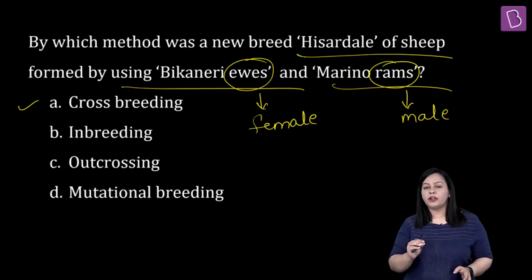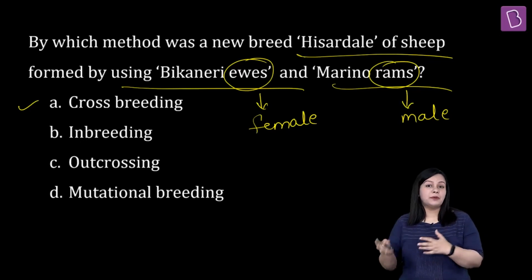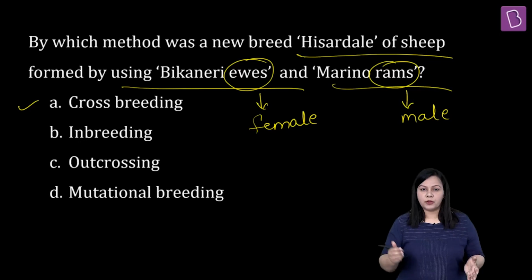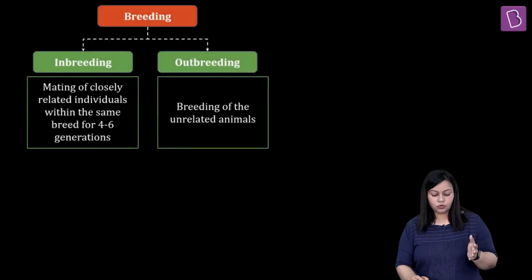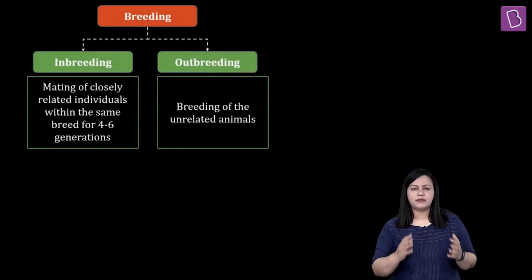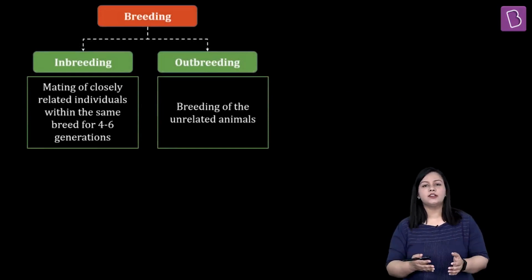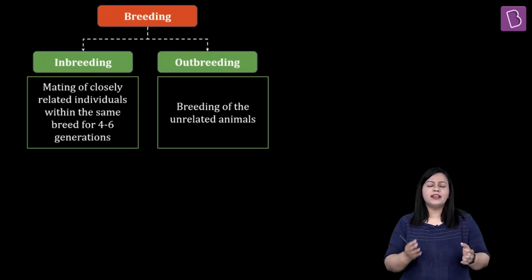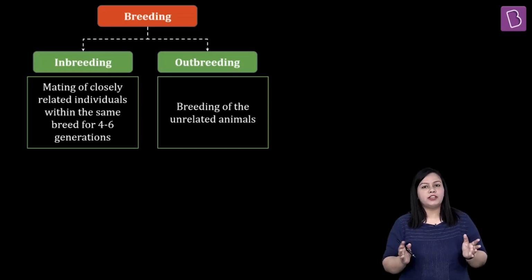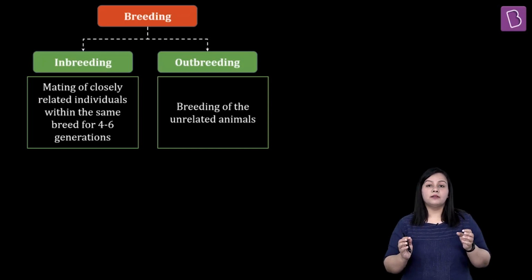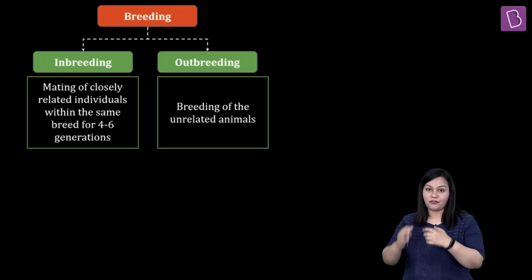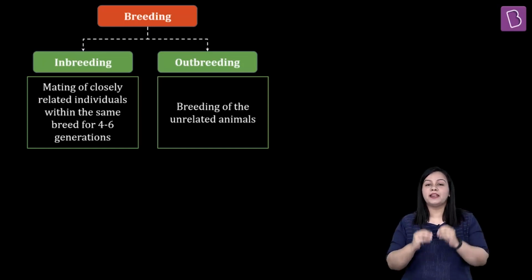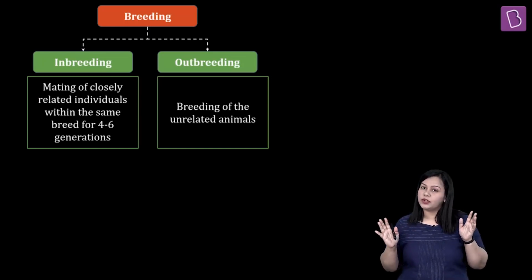This is an important point when you talk about animal husbandry, which belongs to your chapter, Strategies for Enhancement in Food Production. So let me remind you this particular flow sheet, which is very well given in the textbook also, but let us quickly try to revise it all together. When you talk about breeding, what is breeding? When you allow reproduction to happen between two different organisms. When I say different organisms, I am not referring to a different species or genus. I am just talking plain simple English where reproduction is going to happen between two individuals.